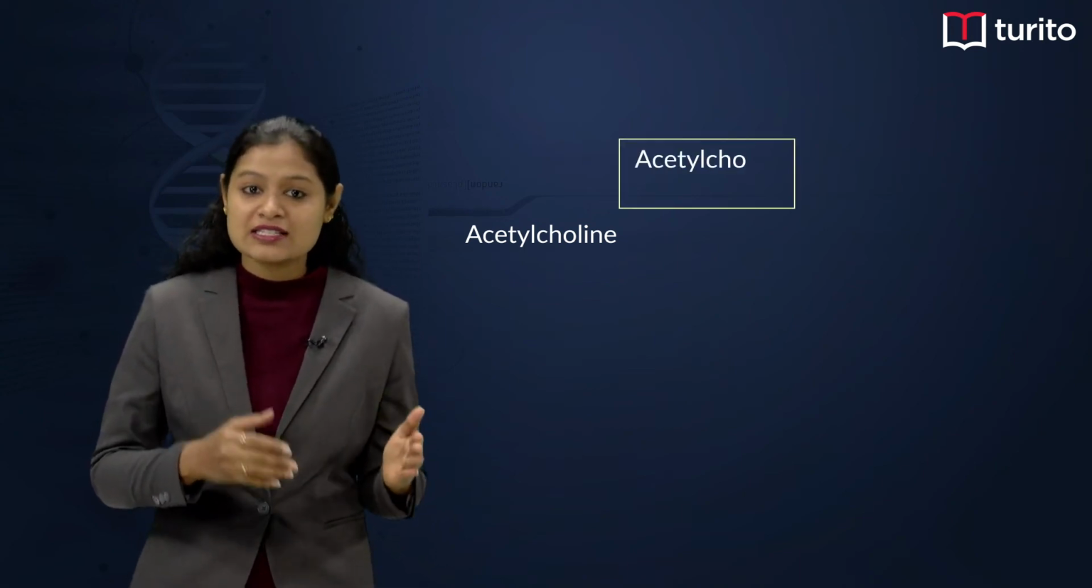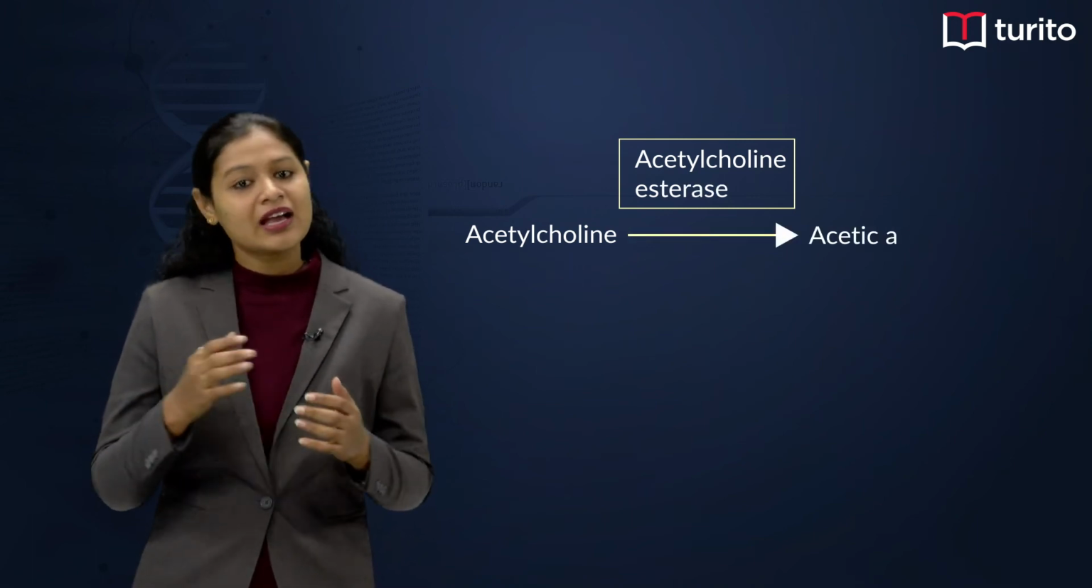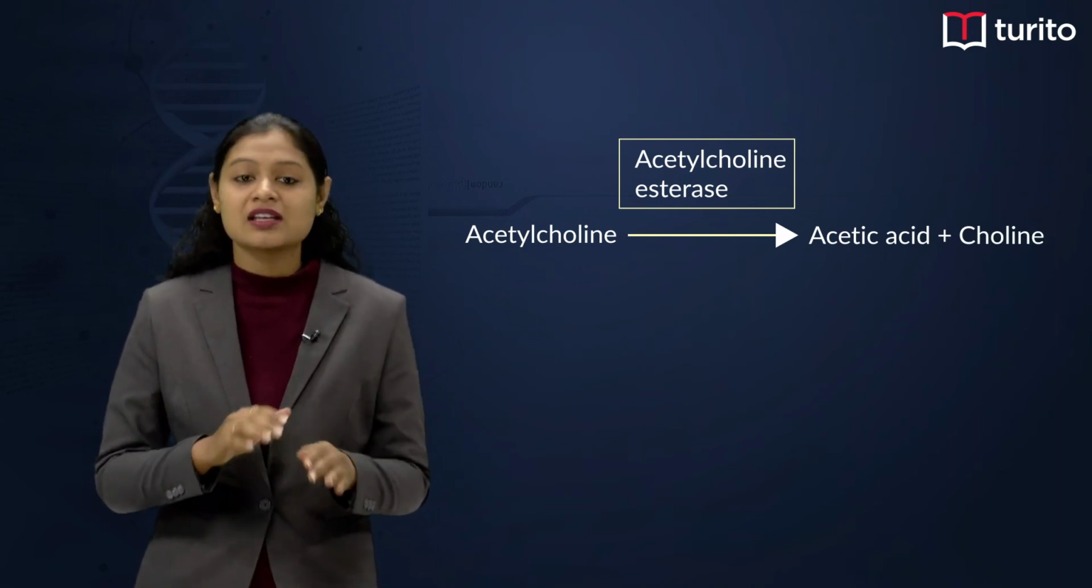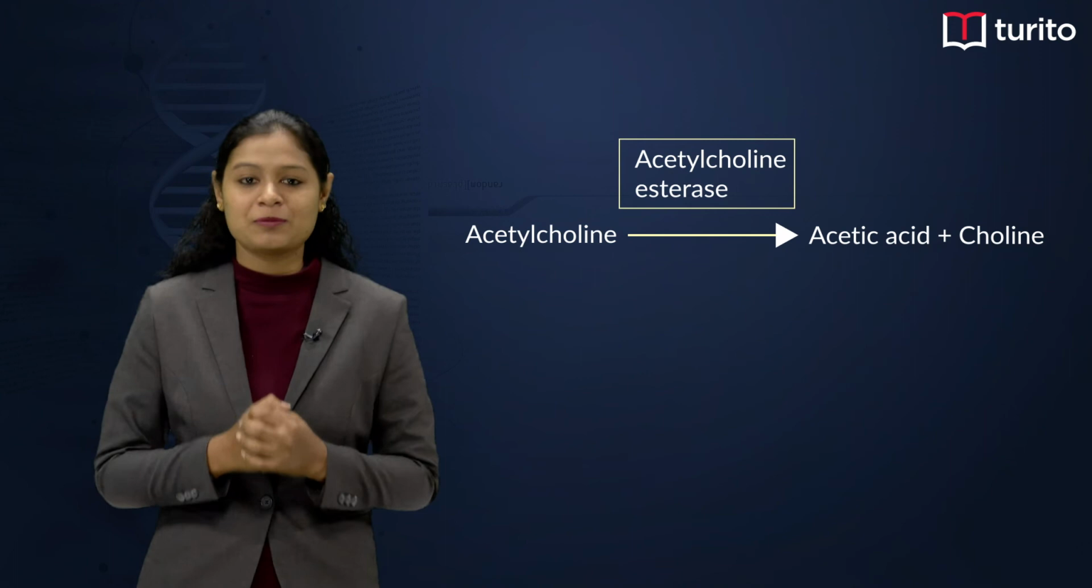Now the neurotransmitter present in the synaptic cleft is either inhibited by inhibitory neurotransmitters or broken down. For example, acetylcholine is a neurotransmitter, and it is acted upon by an enzyme called acetylcholine esterase. This breaks down acetylcholine into acetic acid and choline, which is again sent back to the axon knob. Hence there is complete inhibition of acetylcholine and no more transmission of the impulse. Now we've understood how there is transmission of impulse through chemical synapse.